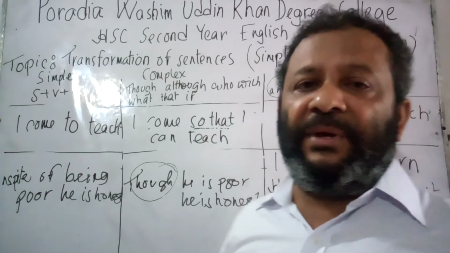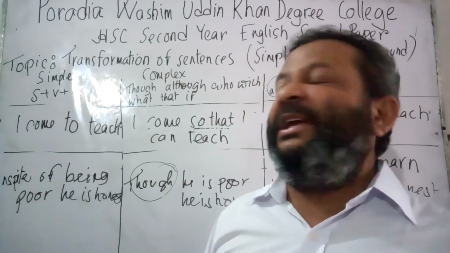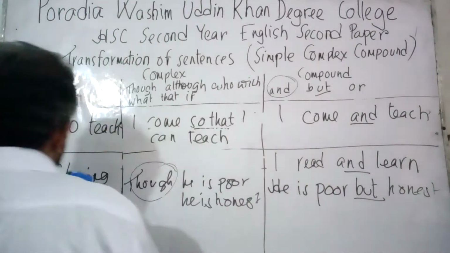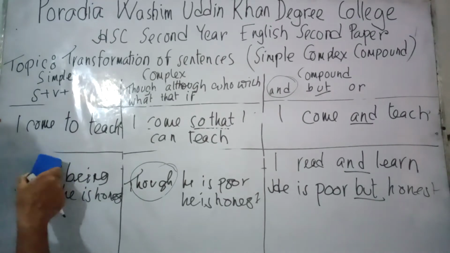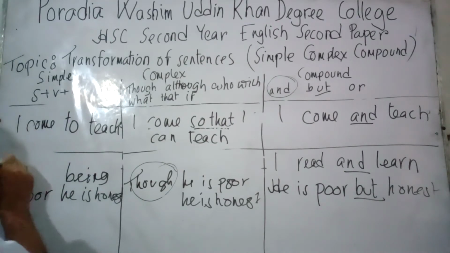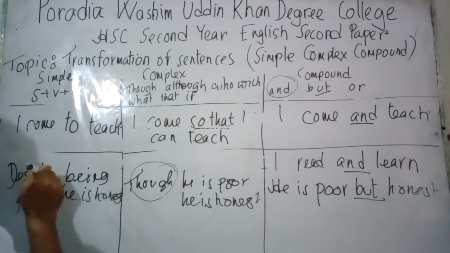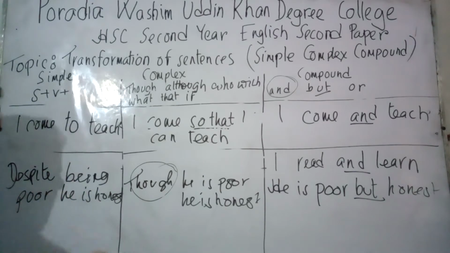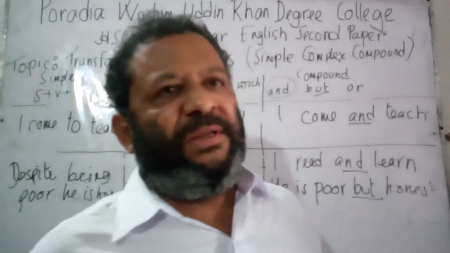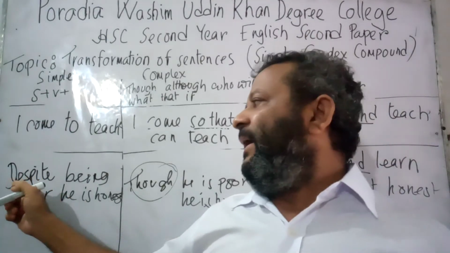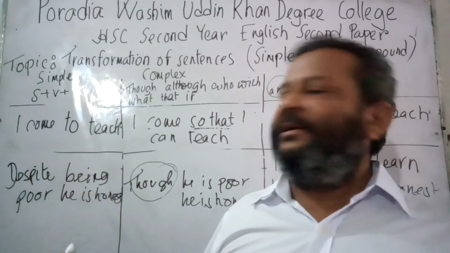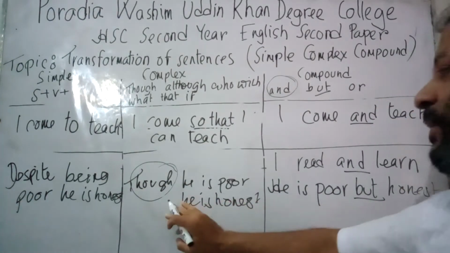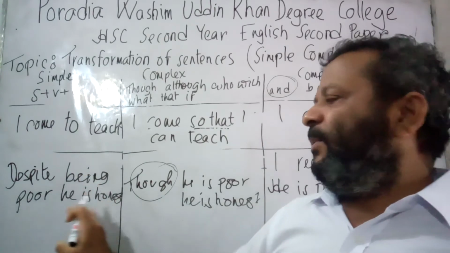And in another way, I can start the sentence, that is, instead of in spite of, I can write despite. And if I write despite, I do not need to use of. Say, I have used here despite, D-E-S-P-I-T-E. In the previous time, I wrote here in spite of, but I have decided that I would not use in spite of. Then in that case, I can simply use despite. So, let us read the sentences from the beginning. He is poor but honest. Though he is poor, he is honest. Despite being poor, he is honest.